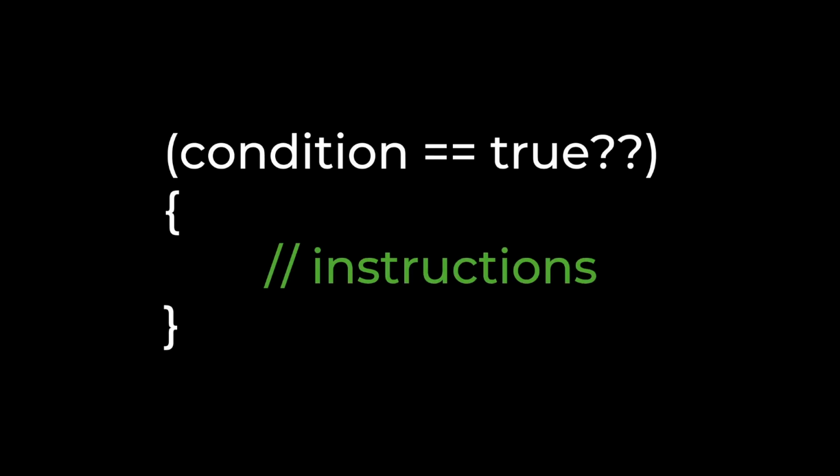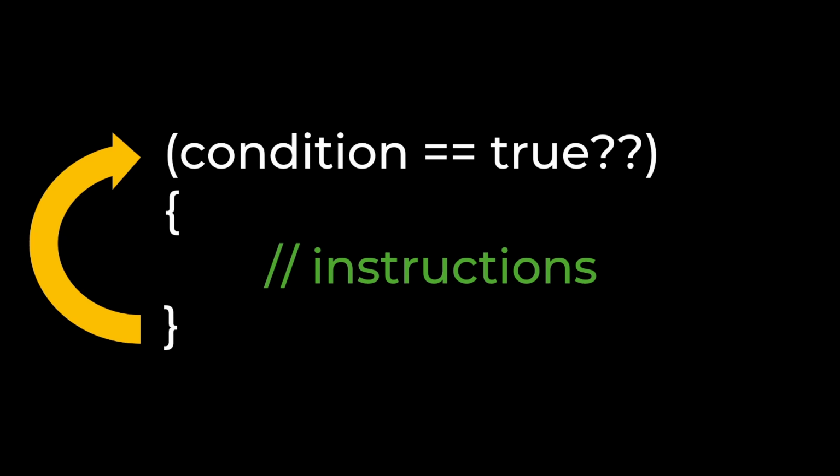So, what is a control flow statement? A control flow statement is a block of code that checks to see if some condition or set of conditions is true. If so, the block of code executes. This is a lot like the decision statements we discussed back in video 6 of this series. Where control flow statements differ is that if the condition is still true at the end of the block of code, the execution moves back or loops to the top of the block and the instructions execute again.